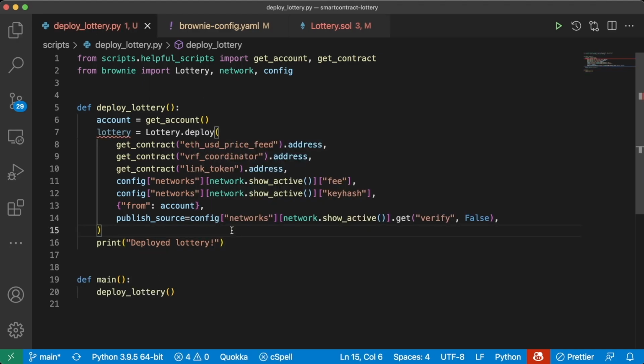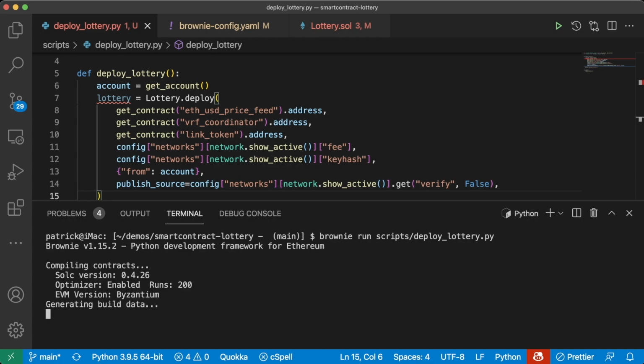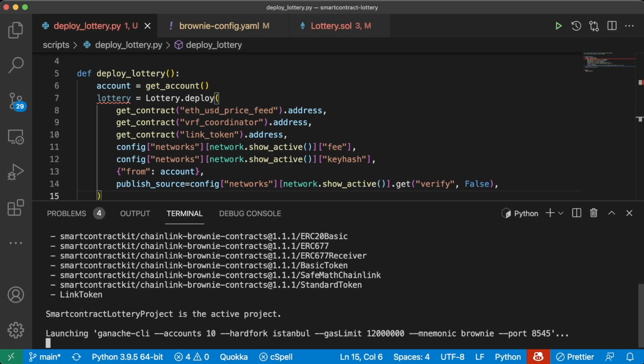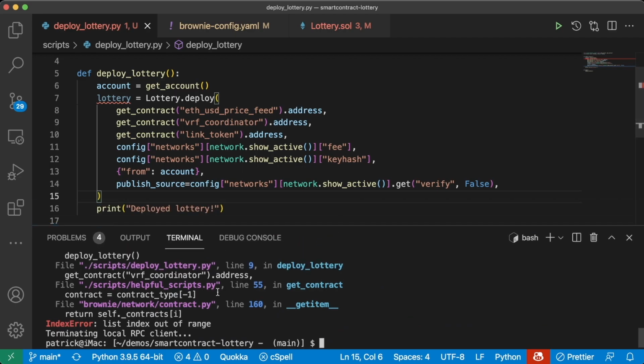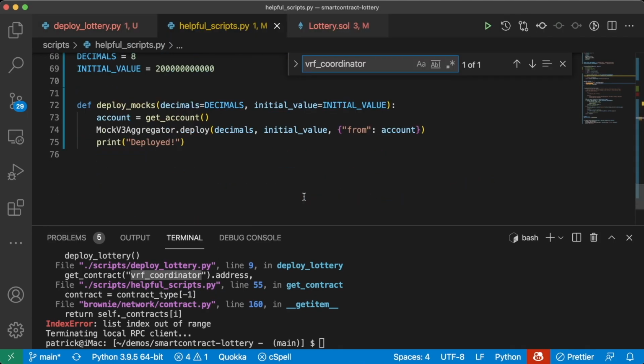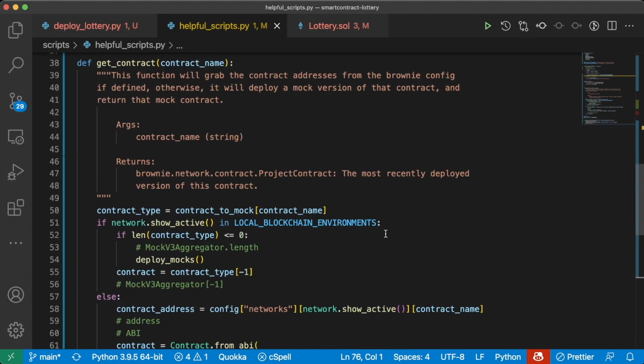All right, lovely. Let's try this out. We'll do brownie run scripts deploy_lottery.py. We won't set a network flag, so it'll go to the default development network. Let's try this out. Things are compiling. Ganache is spinning up. It looks like we did run into a little issue here with our get contract function. Of course, we forgot to add deploying these mocks in our deploy mock script. Whoops. Let's go ahead and add that as well.